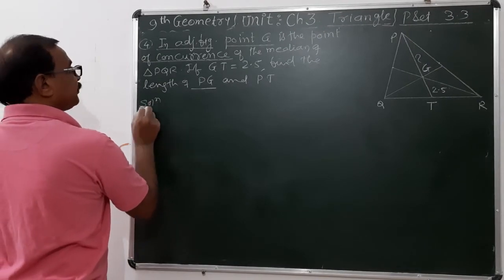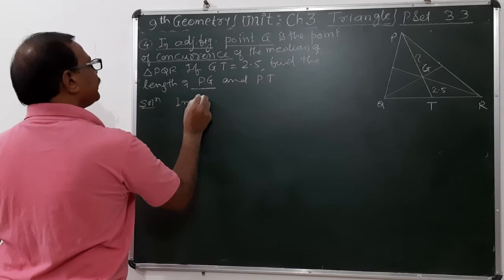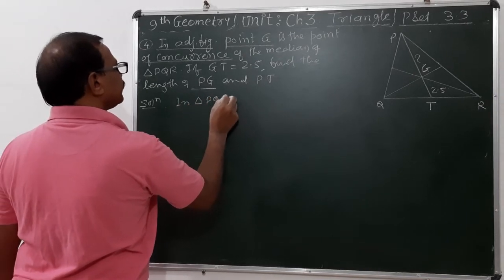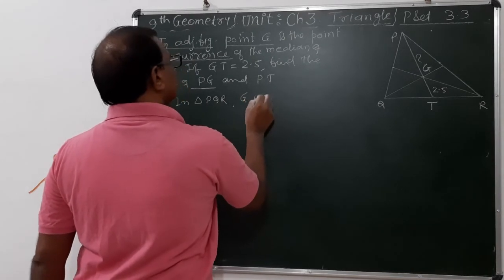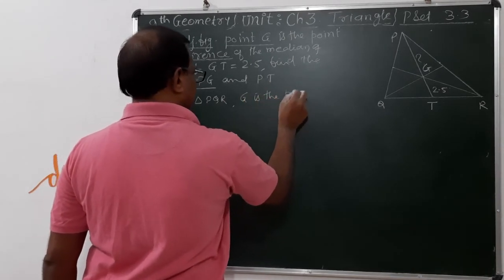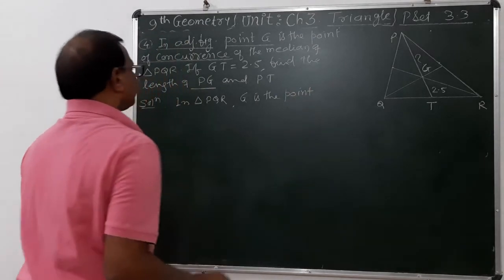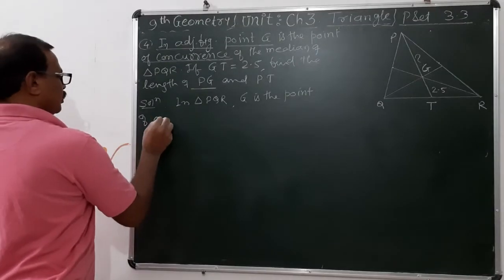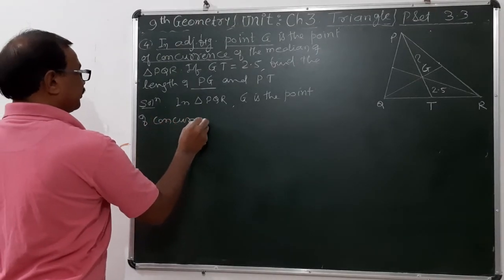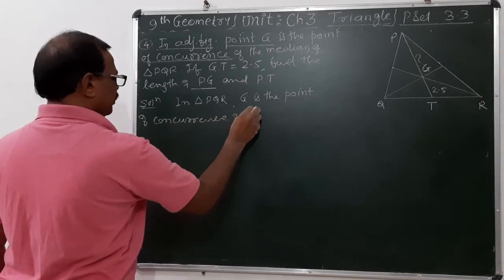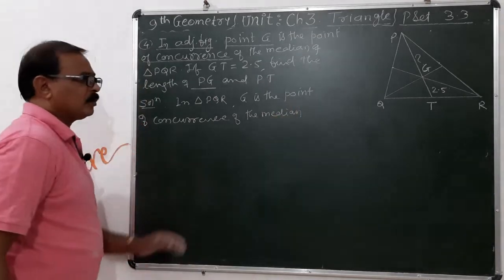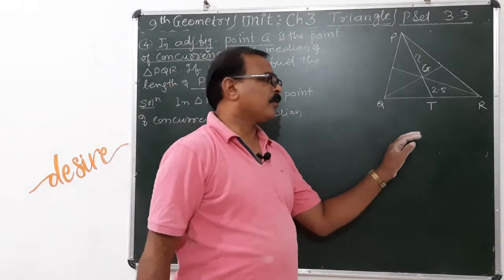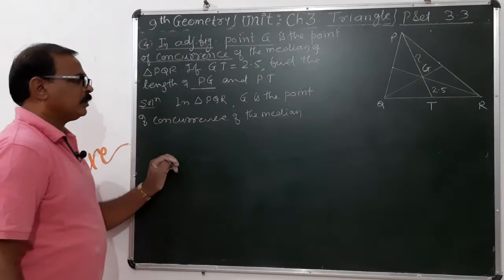Solution. In triangle PQR, G is the point of concurrence of the medians. Now this point of concurrence is called the centroid.